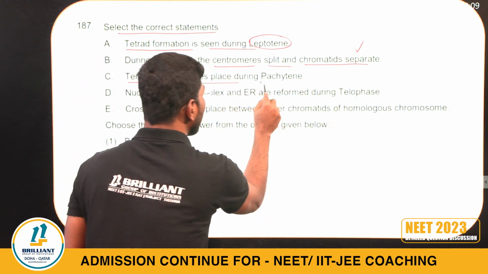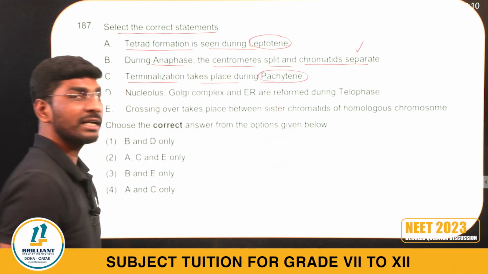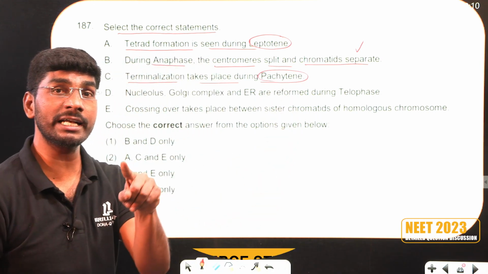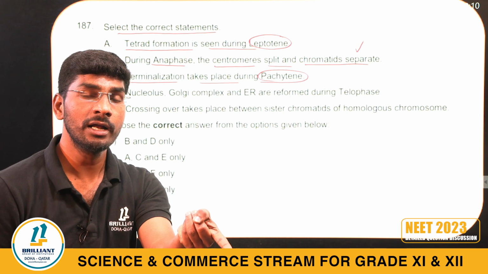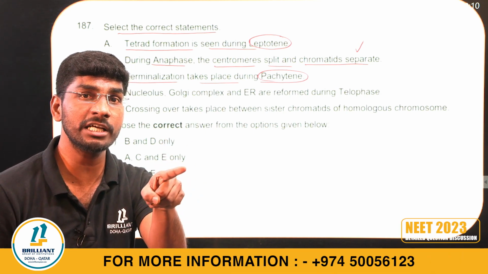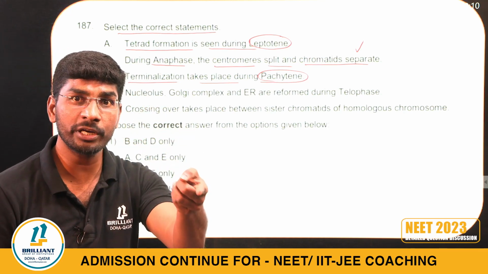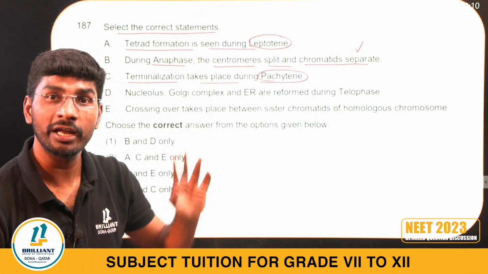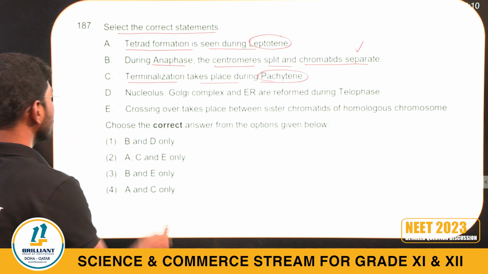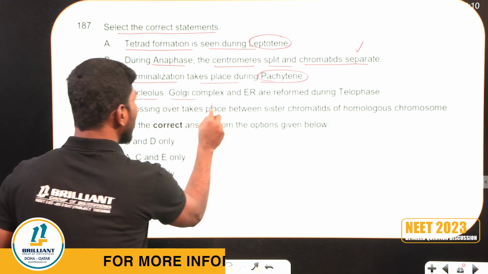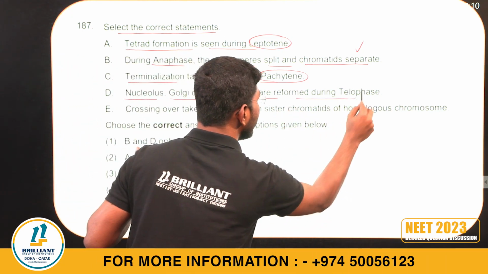Terminalization takes place during the pachytene. In pachytene, crossing over takes place. Chiasmata form in diplotene. Terminalization of chiasmata takes place in diakinesis. Nucleus, Golgi apparatus, ER are reformed in telophase. Yes.